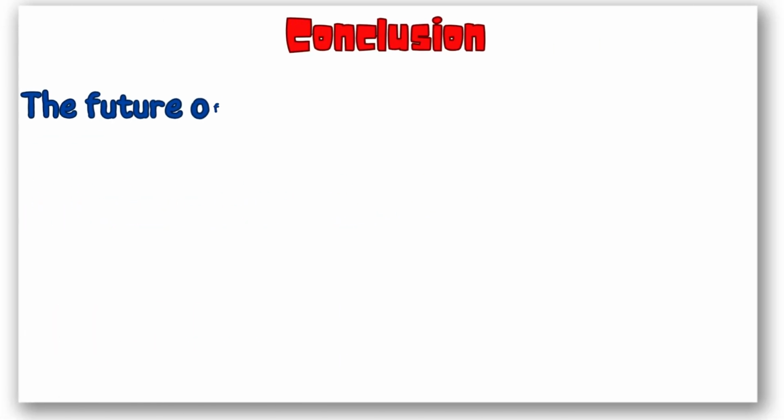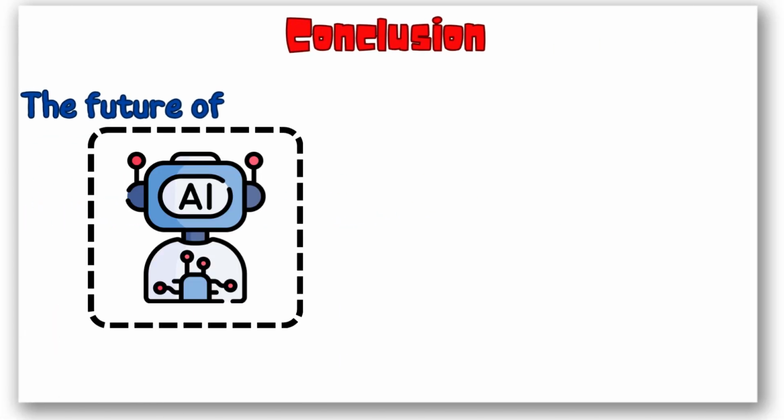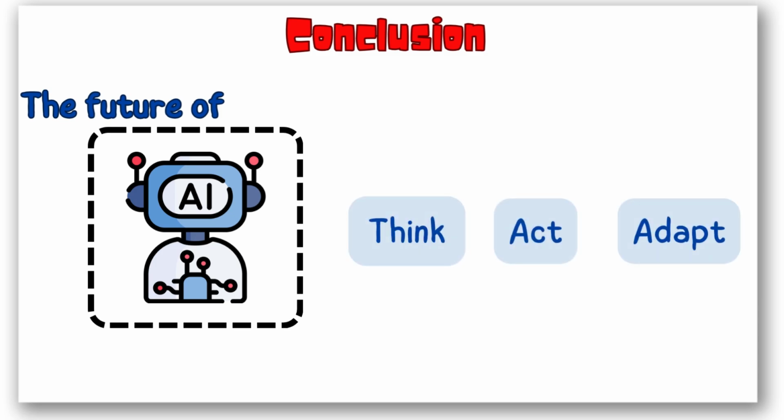Conclusion: the future of AI agents. AI agents are the next big thing in tech. They don't just reply, they think, act, and adapt. And soon, they'll be handling tasks we never imagined.